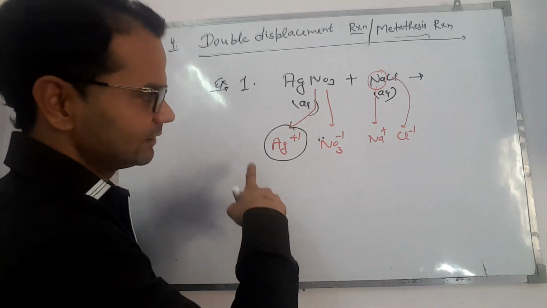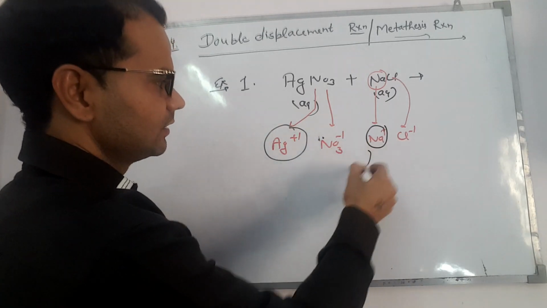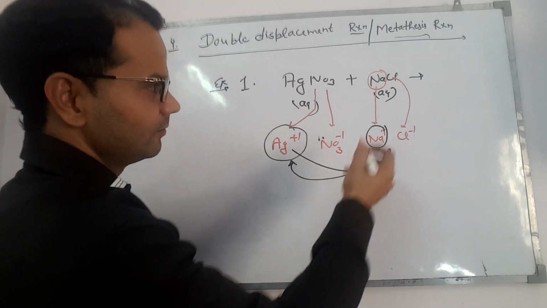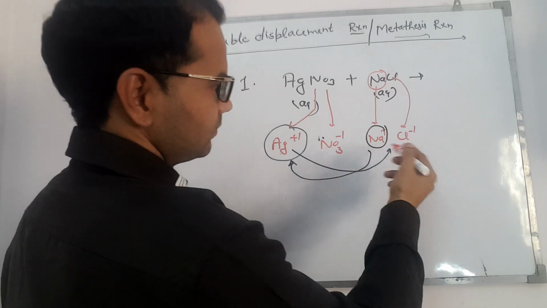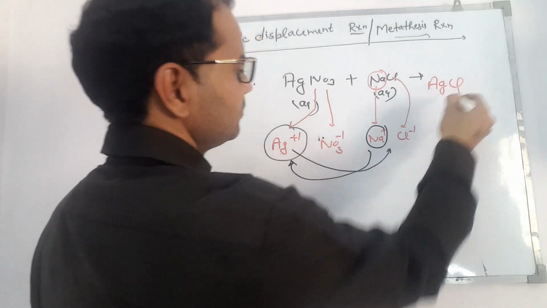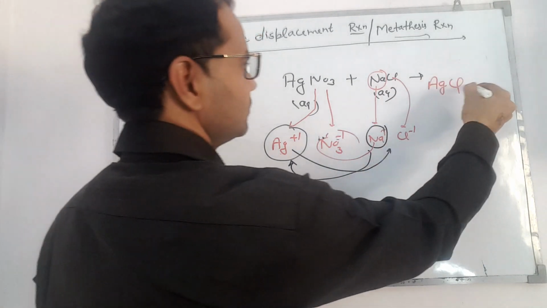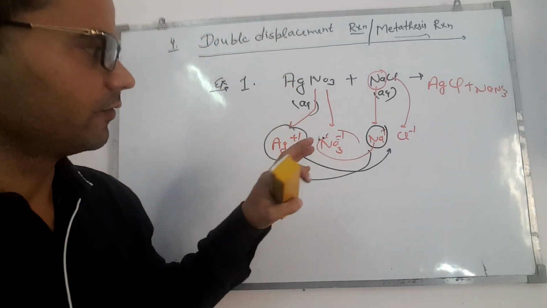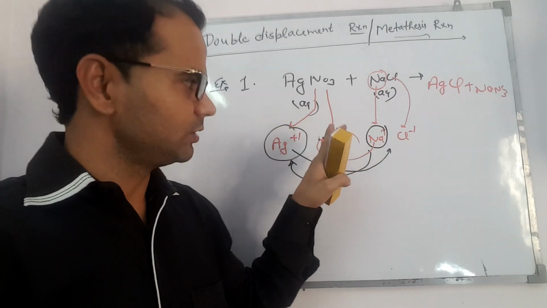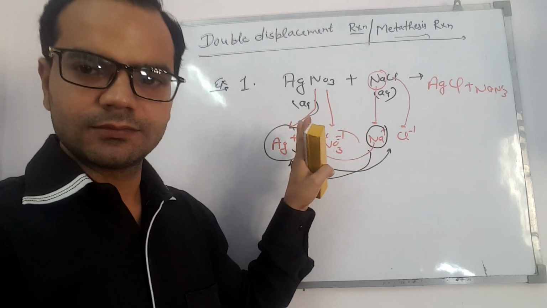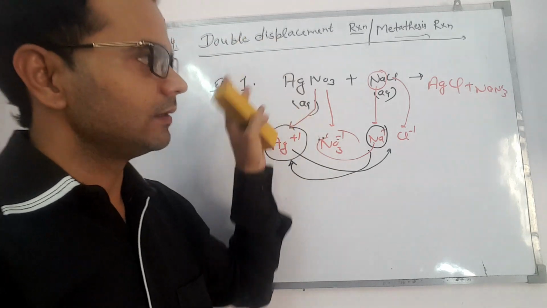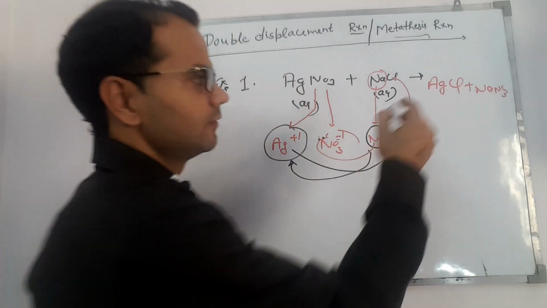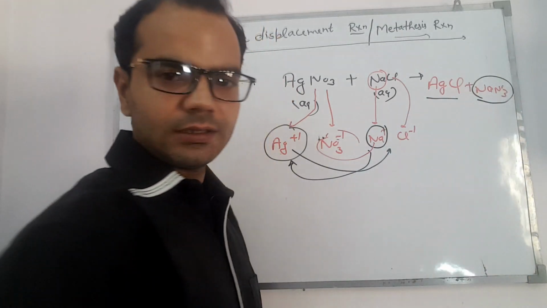Here silver positive is a cation and here sodium; they exchange their position. So the new products will be AgCl and sodium nitrate. What we have done is just exchange the position of ions. The reaction is a double displacement reaction. Now we obtained two new products, silver chloride and sodium nitrate.